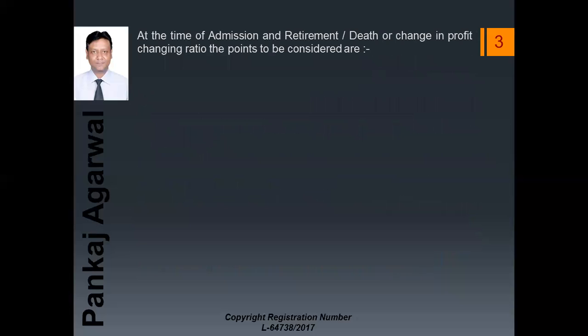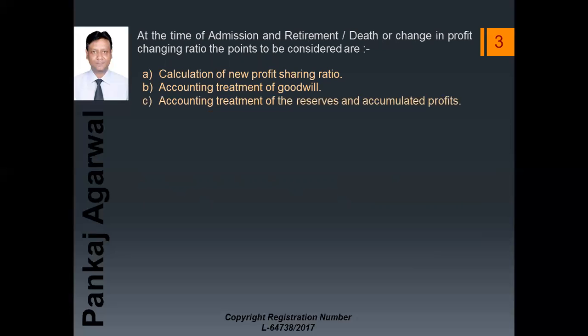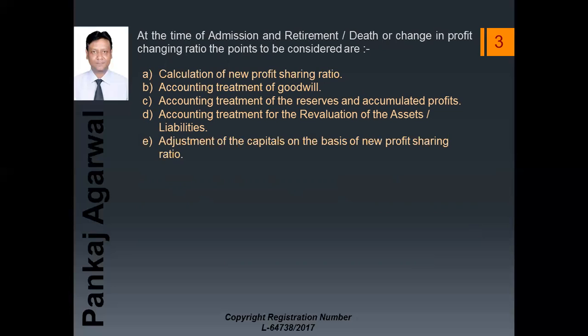At the time of admission, retirement and death, or change in profit sharing ratio, the following points need to be considered: first, calculation of new profit sharing ratio; accounting treatment of goodwill; accounting treatment of reserves and accumulated profits; accounting treatment for the revaluation of assets or reassessment of liabilities; adjustment of the capitals on the basis of new profit sharing ratio or some other ratio.